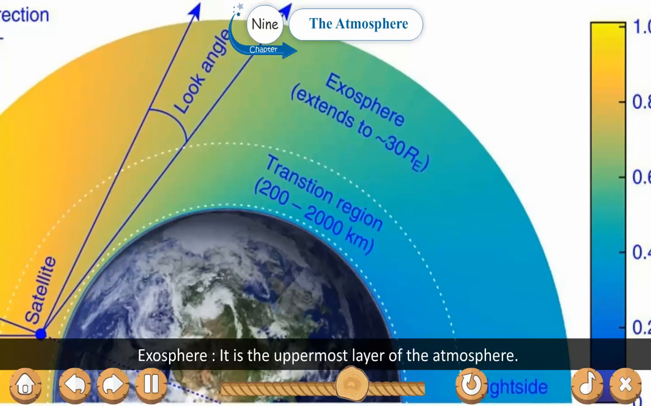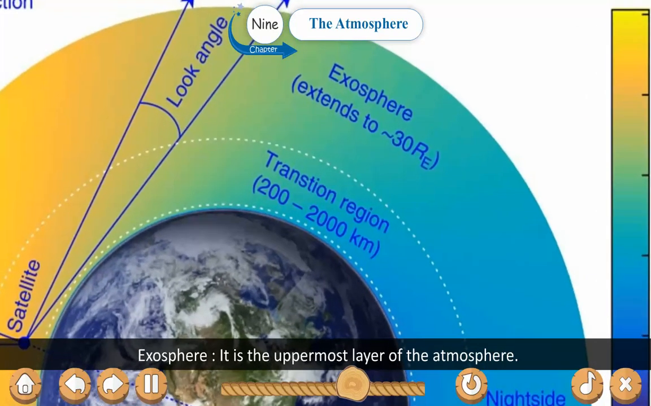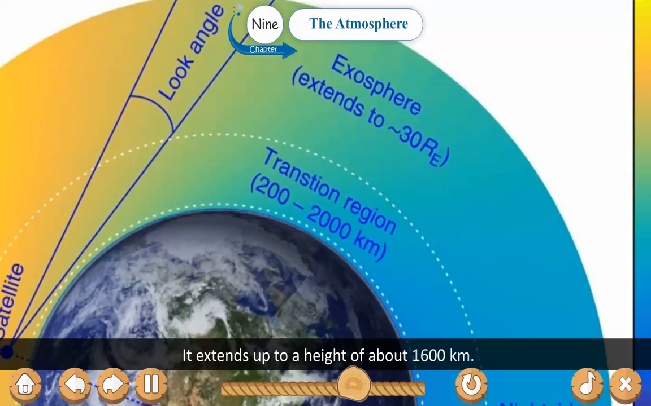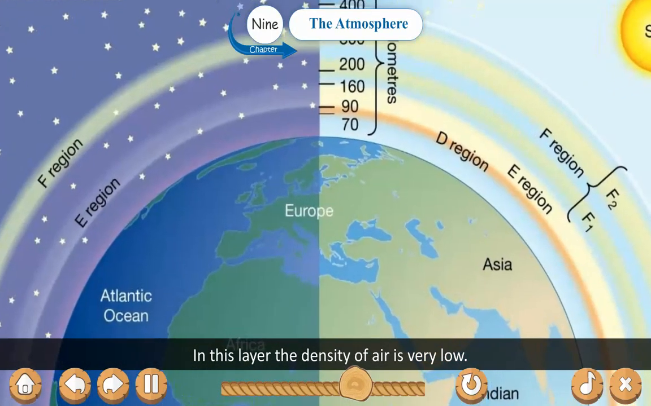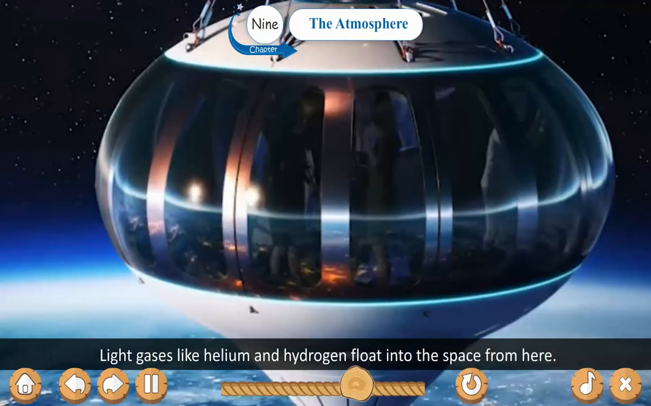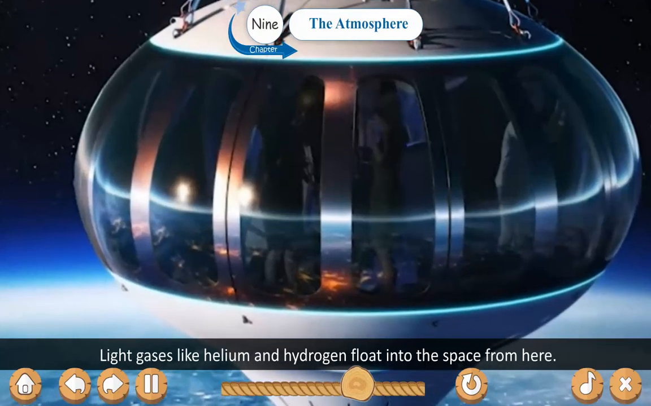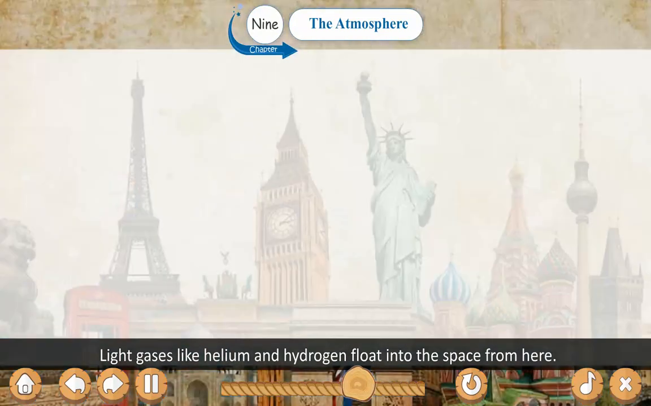Exosphere. It is the uppermost layer of the atmosphere. It extends up to the height of about 1600 km. In this layer, the density of air is very low. Light gases like helium and hydrogen float into space from here.